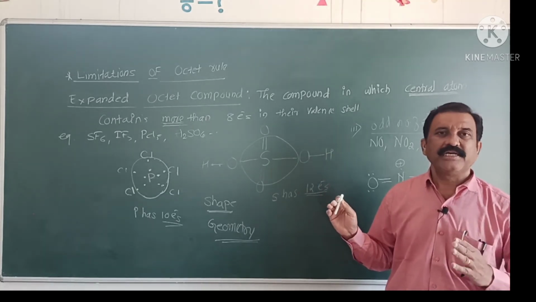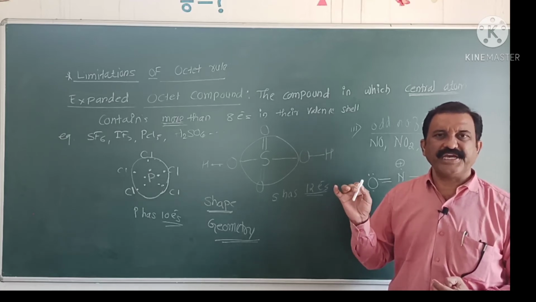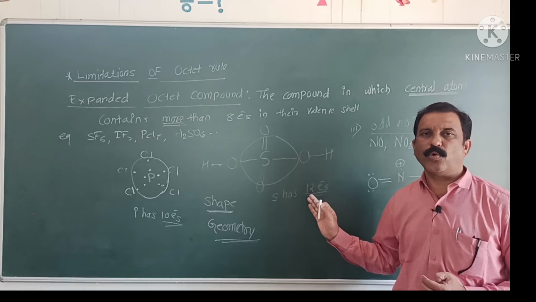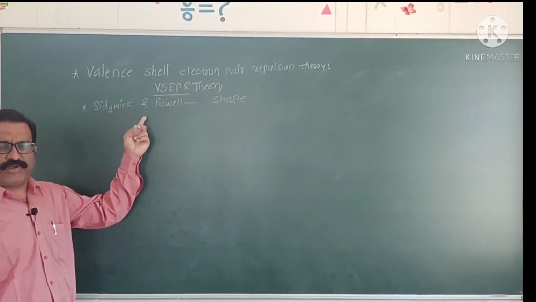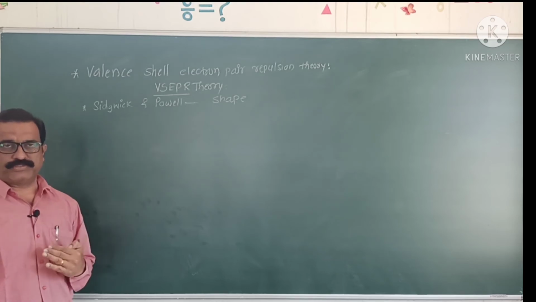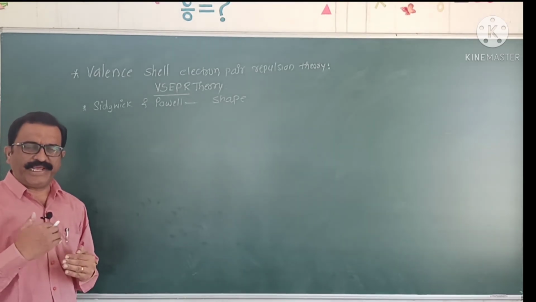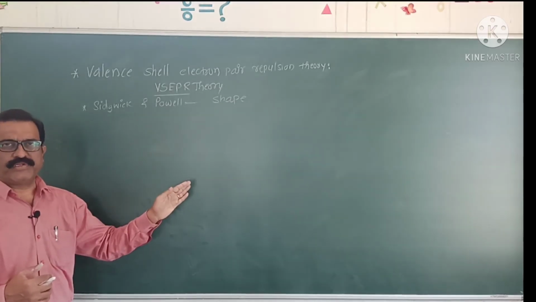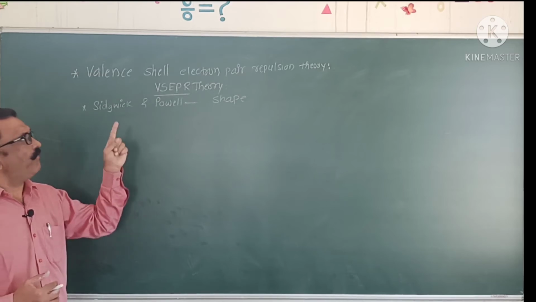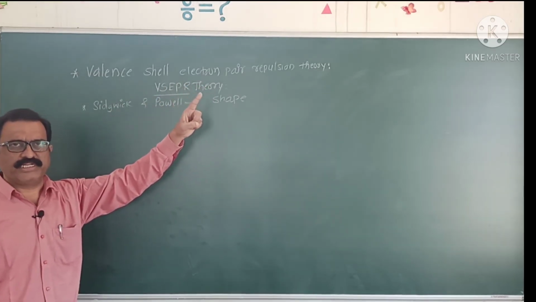To explain the shape of a molecule, VSEPR was proposed. The scientists Sidgwick and Powell proposed a new theory to explain the shape of a molecule, known as the valence shell electron pair repulsion theory.